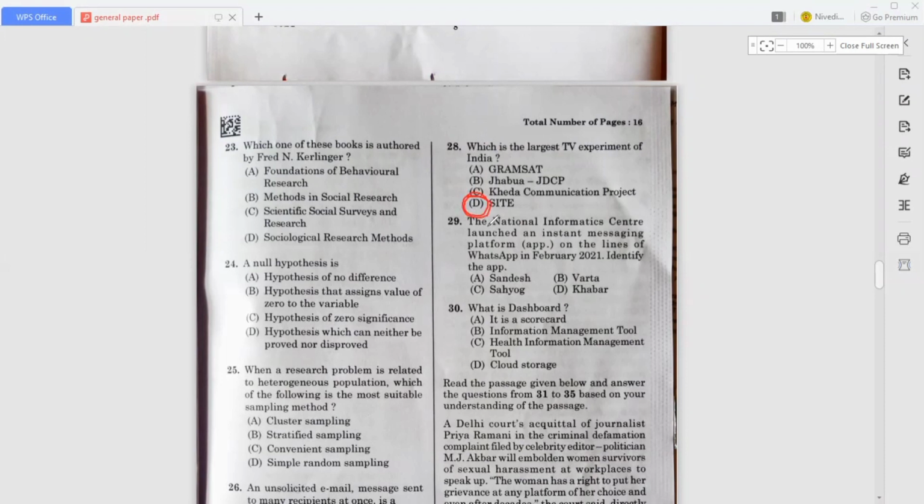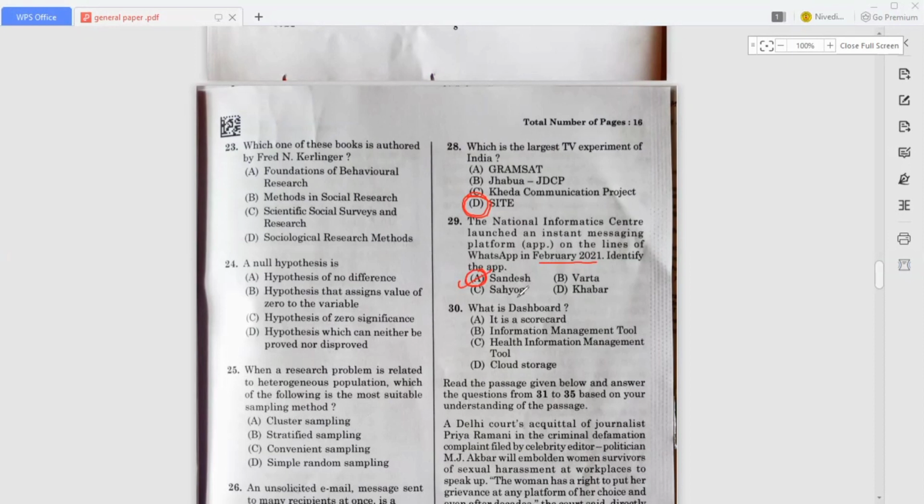Okay, so next question, the National Informatics Center launched an instant messaging platform on the lines of WhatsApp in February 2021. Identify the app. They are asking which app the National Informatics Center launched as an instant messaging platform. Okay, so the answer for this question is Sandesh. Option A, Sandesh, is the right answer for this question.